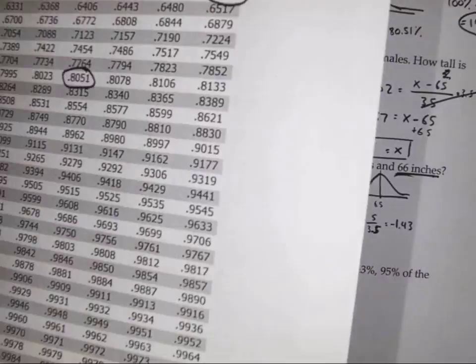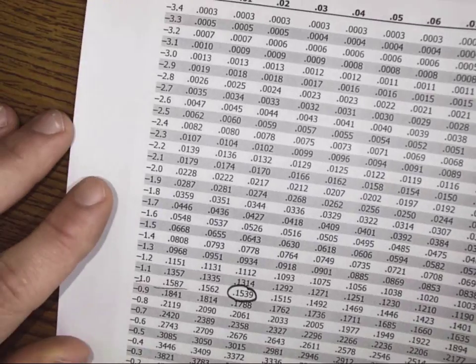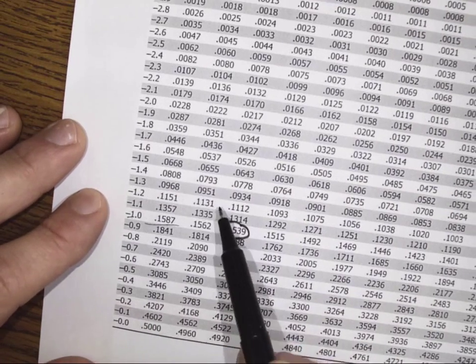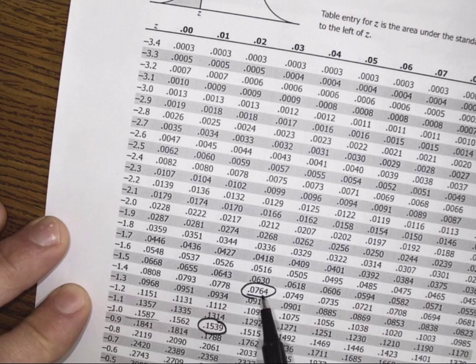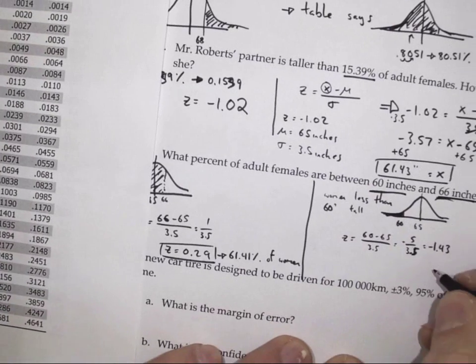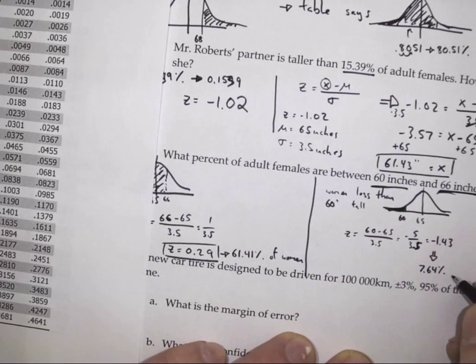Okay, so if I look on my z-score table, my negative values, negative 1.4 and negative 1.43, and I get this decimal here, which is 7.64%. And that corresponds to 7.64% of women.